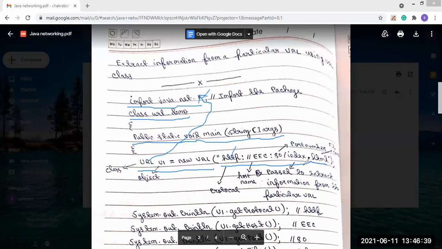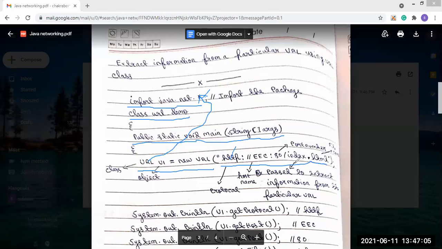And in this HTML file, so that means EC, www.ec.com, let's say this is the website name. In this port number 80, an HTML file is placed. The HTML file name is index.html.